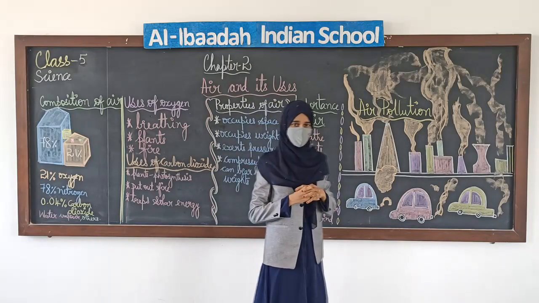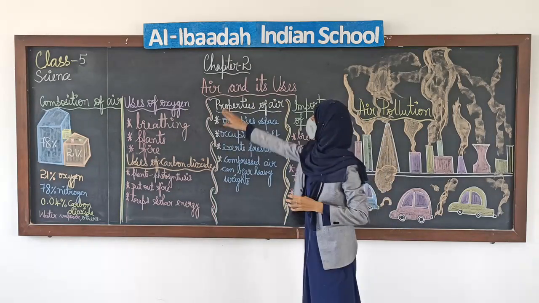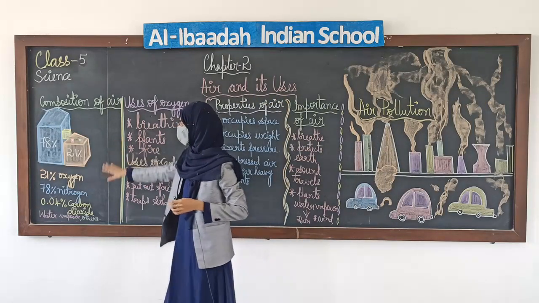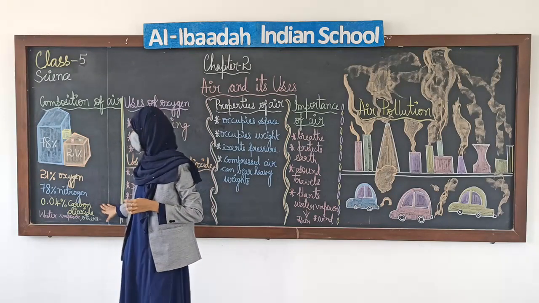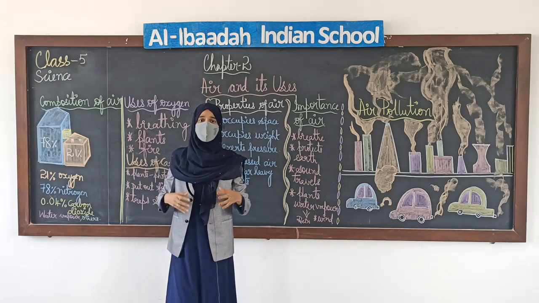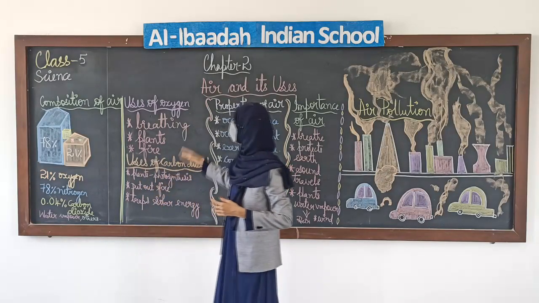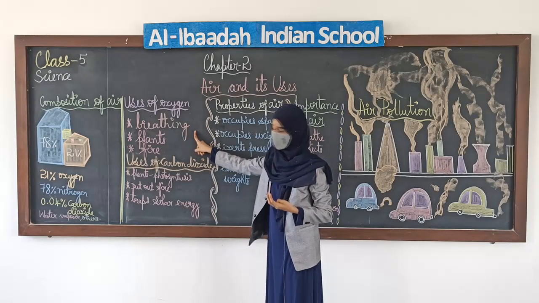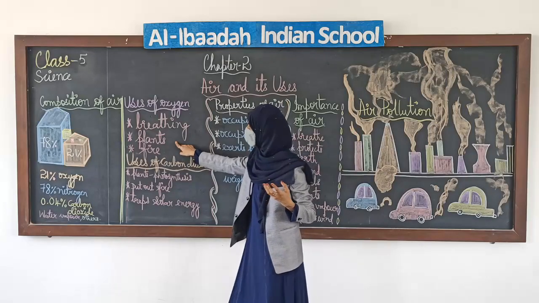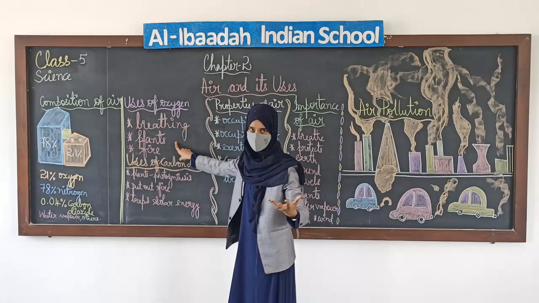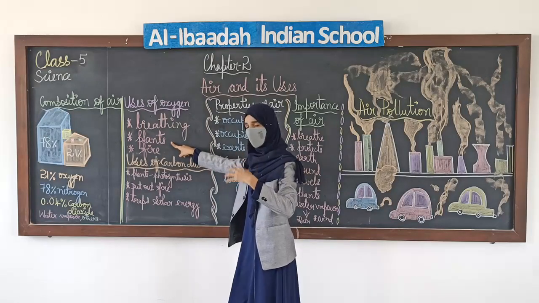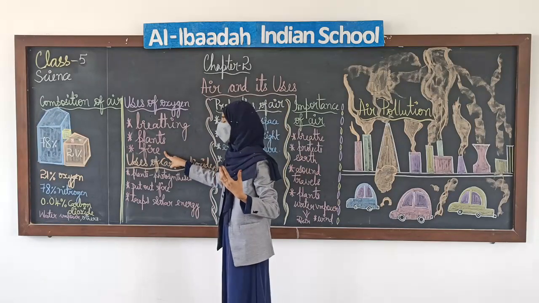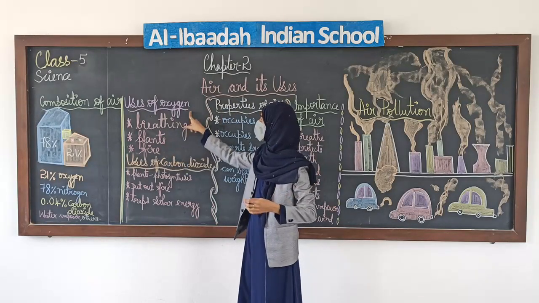So what did we study today, students? We studied about air and its uses, and there are different compositions of air, that is oxygen, nitrogen, carbon dioxide, water vapor, and there are other gases also. And what did we study? Uses of oxygen. Oxygen helps us in breathing, and plants release oxygen during photosynthesis, but they breathe oxygen and give out carbon dioxide like other living beings. And fire, we can burn fire in the presence of oxygen.